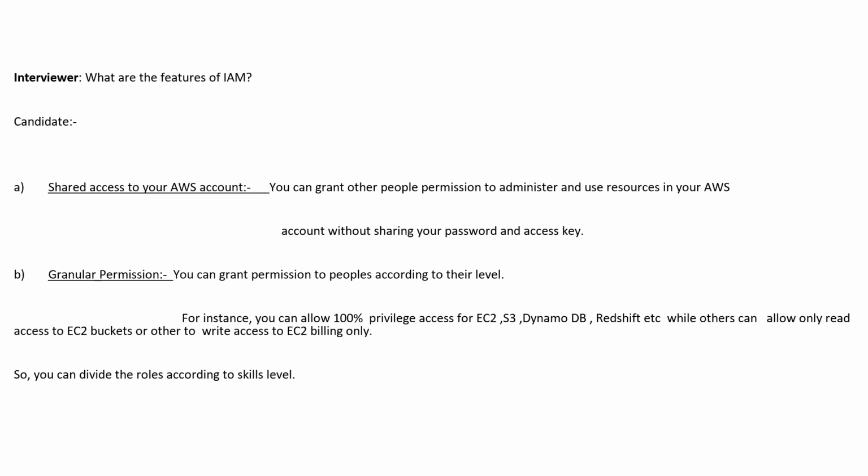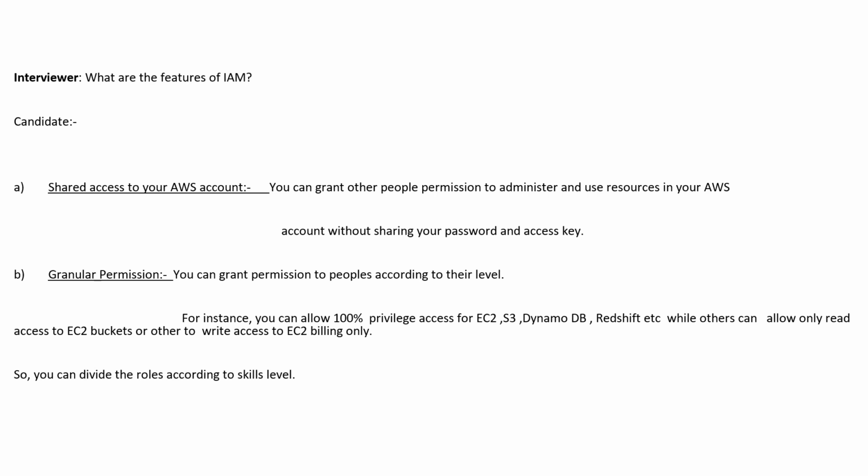But in AWS, your password is not required. You will provide a different user ID and password through which you give me access to watch your Gmail. This is the setting we have here. So shared access is a very good feature, without sharing the master's user ID and password.